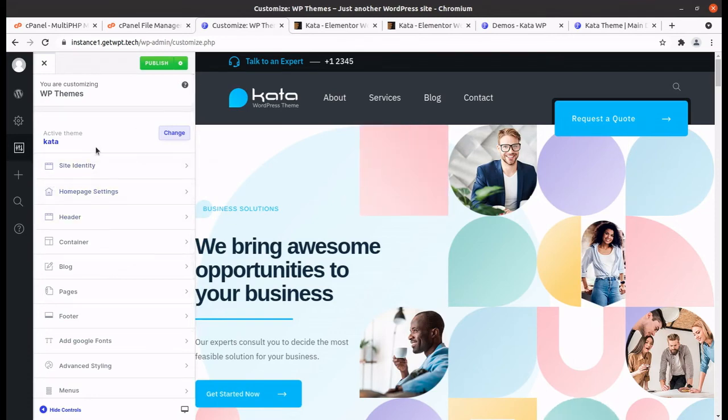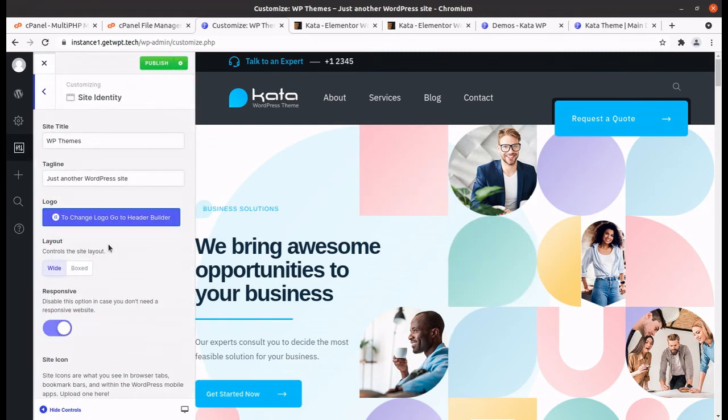All things are available here, and this theme uses Elementor, so it is very easy to use the Elementor page editor, and you might be familiar with this. Using Elementor is a simple thing. It is just like MS Word and all things. So site identity is here, and we can put our logo.